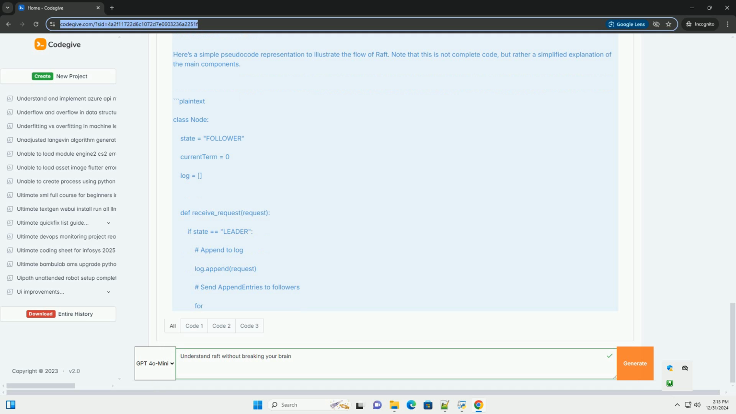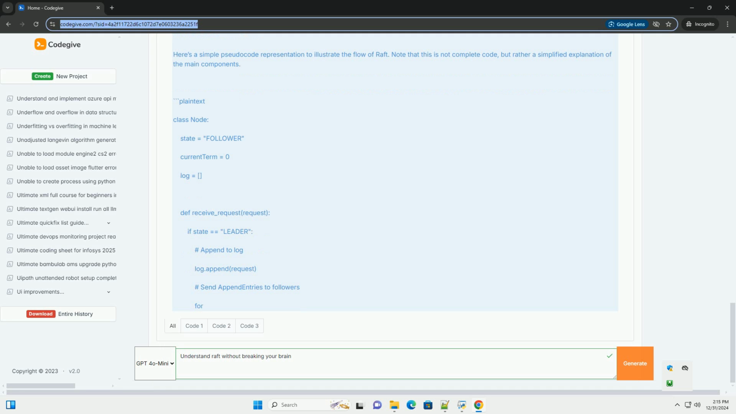2. Terms. Time in Raft is divided into terms. Each term begins with an election. Nodes can become a leader, candidate, or follower during a term. 3. Log. Each node maintains a log of operations, like transactions. The leader's log is the source of truth, and followers replicate the leader's log.